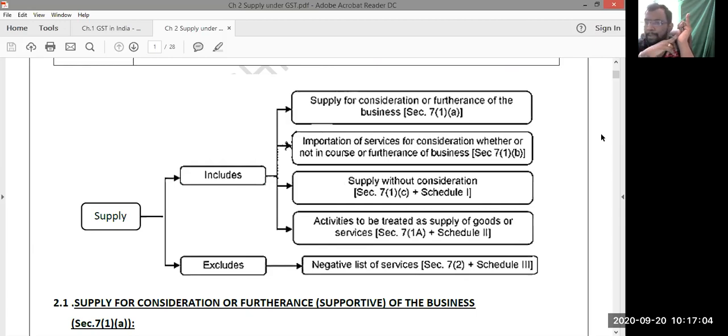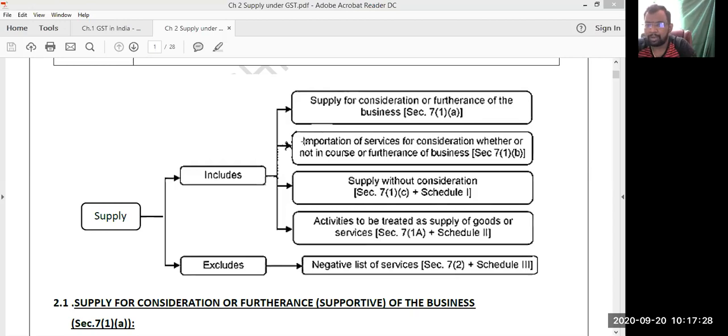Supply should be made by the taxable person. It should be made in the taxable territory. Are you following now? There are some parameters. Only if those parameters are satisfied should that particular transaction be treated as supply. Clear now? So supply should be made for consideration in the course or furtherance of business.